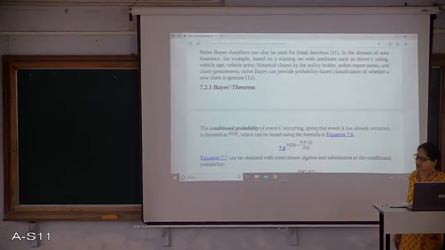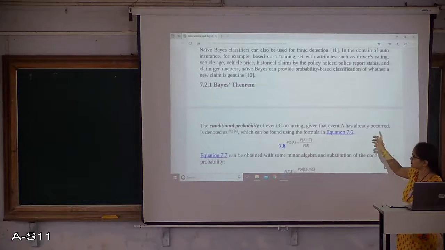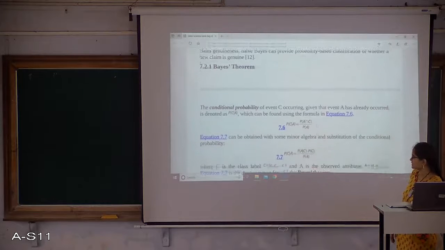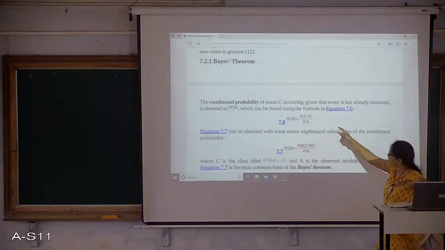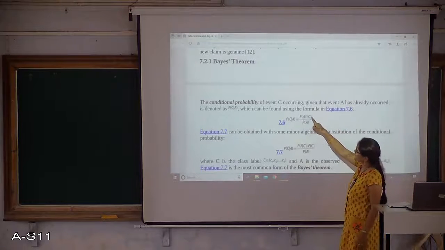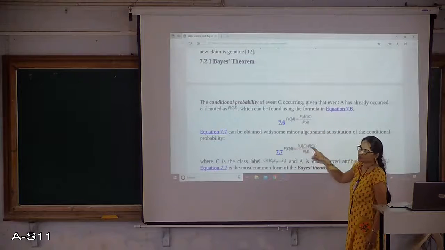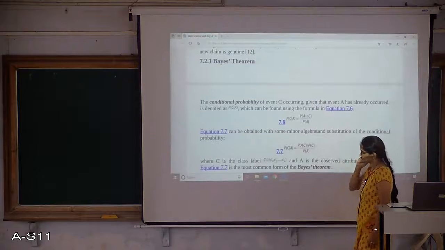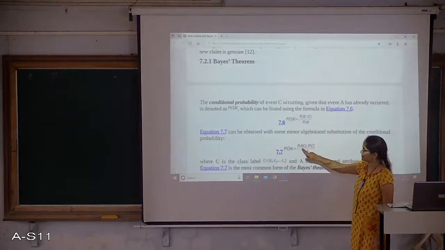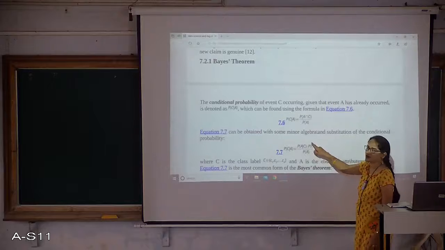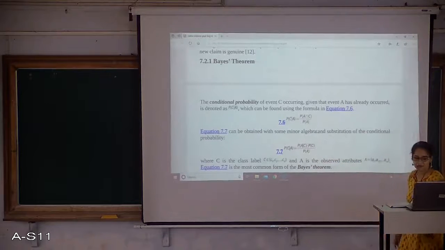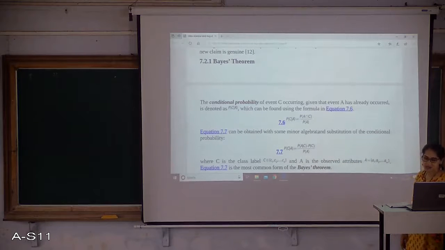So this is the same concept of conditional probability from mathematics. There is no change in that. When I reframe this, I am just putting a formula for A intersection C. It can be written as the probability of A occurring when C has already occurred, times the probability of C. So this is called Bayes theorem.